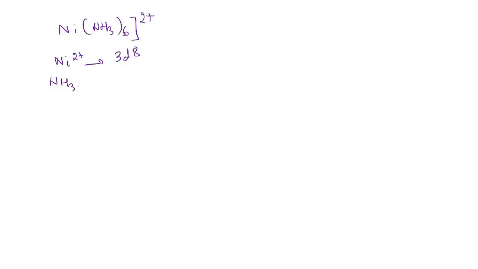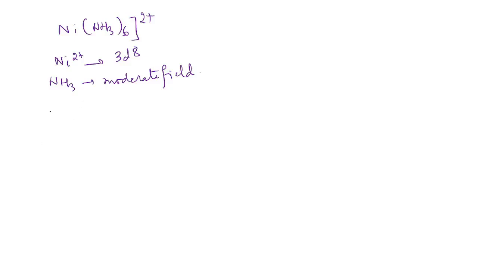NH3 is a moderate ligand, meaning it is not very weak and not as strong as CO or CN. It is in between, so in some cases it can induce pairing, and in some strong metals it will not be able to induce the pairing.